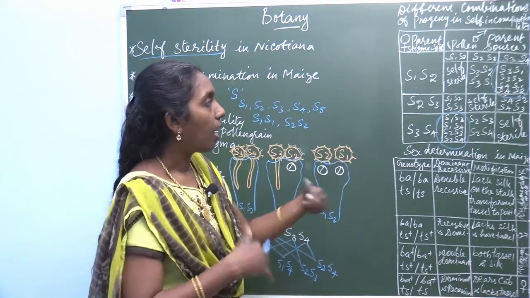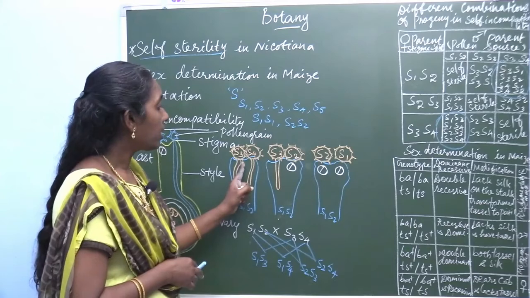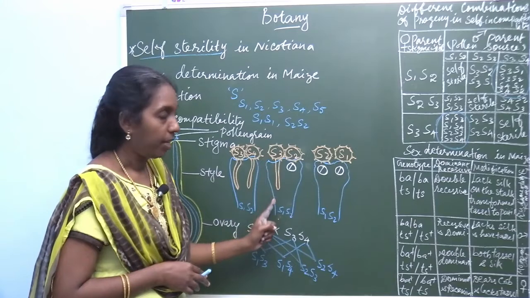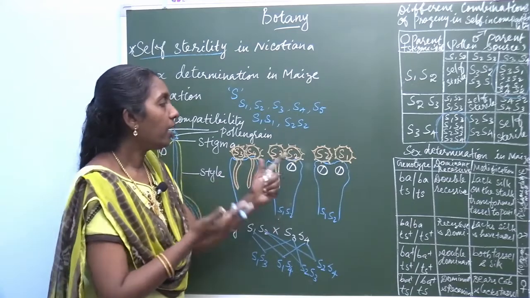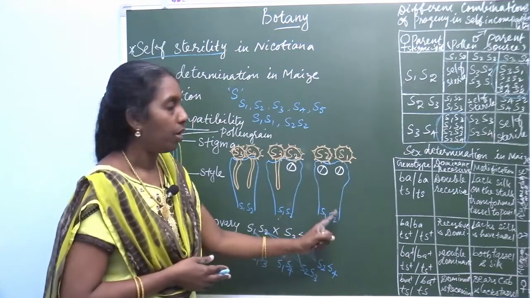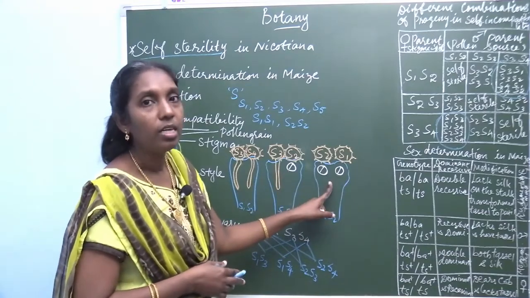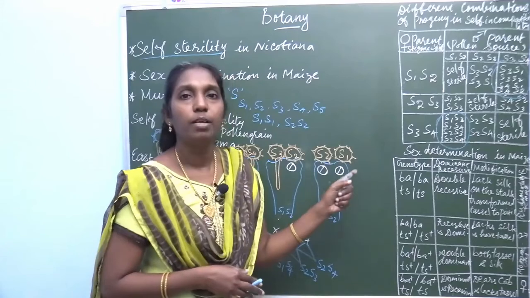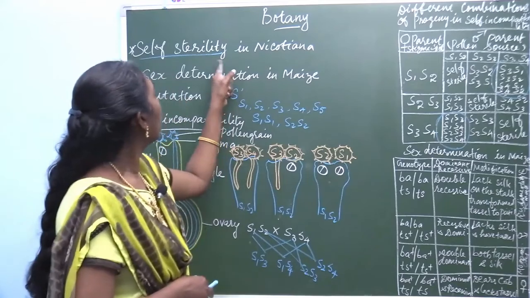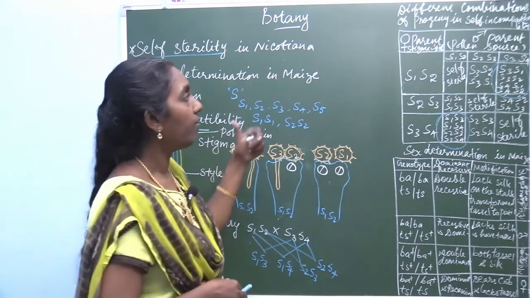Other than S3, S4, wherever present, the pollen grain germinates. But if S1 and S2 is there, because the stigmatic surface is S1, S2, homozygosity occurs, it do not develop or germinate the pollen tube. This is the condition you studied here in Nicotiana. It was observed by East in the year 1925.